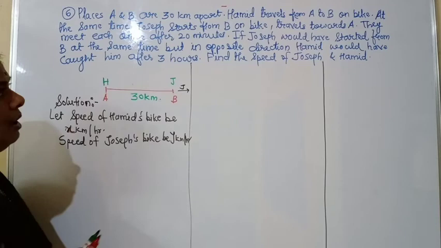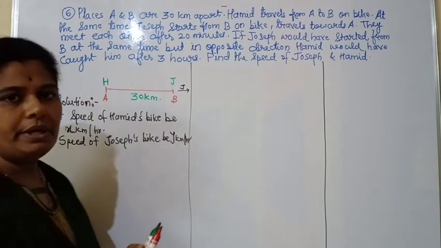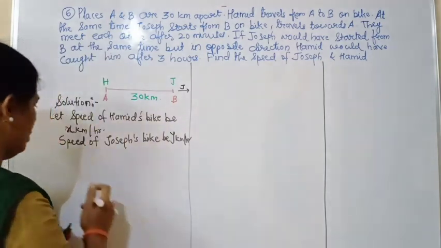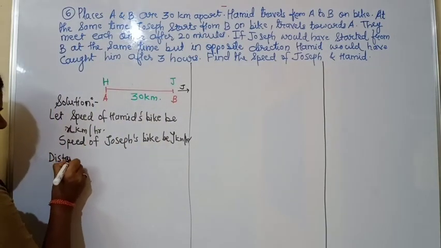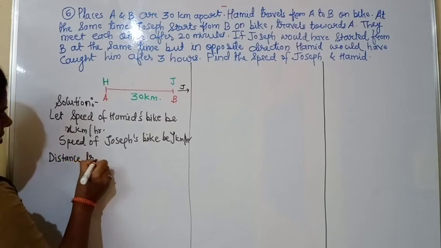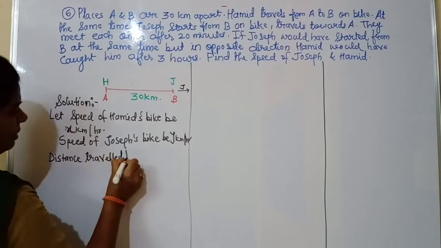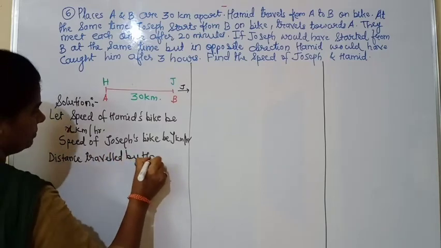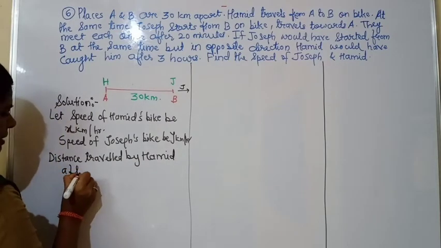We have to see the first condition they have given, that after 20 minutes they will meet each other. So we will write here: distance traveled by Hamid after 20 minutes.